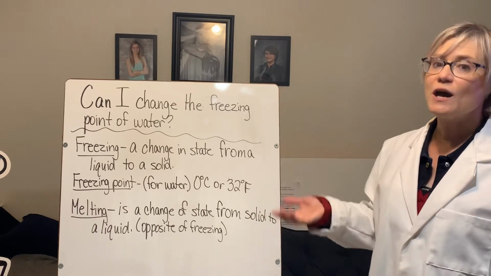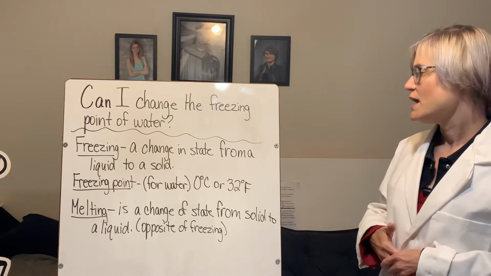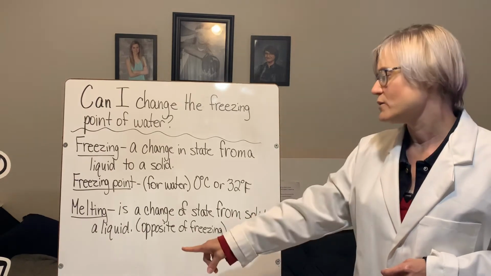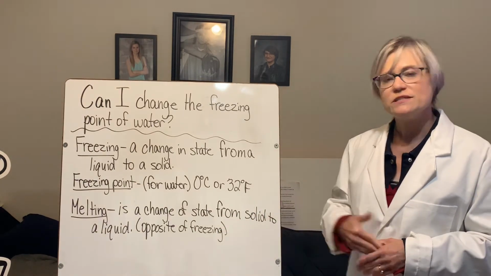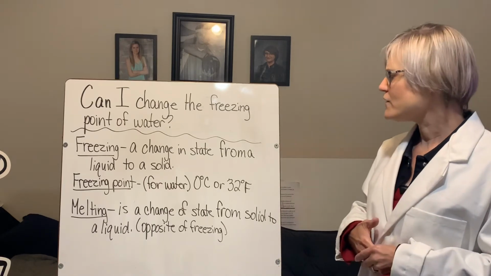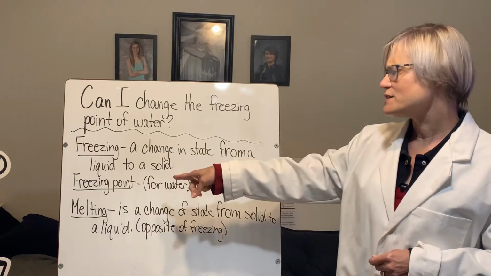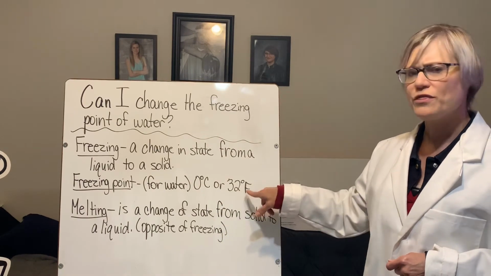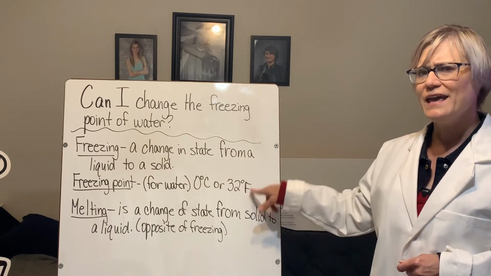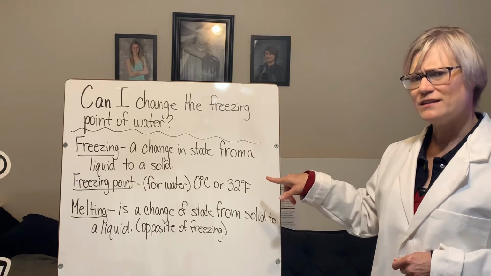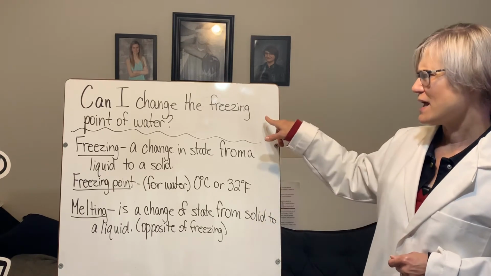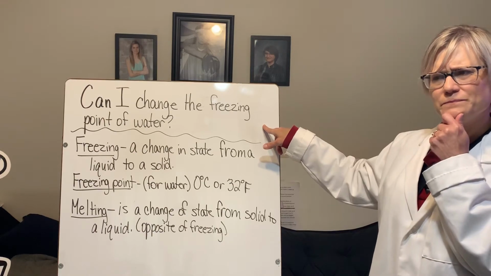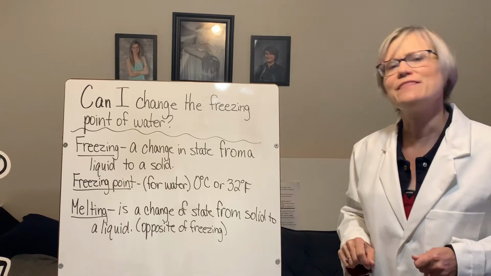Now, the opposite of that would be melting. And melting is a change of state from a solid to a liquid. So the opposite of freezing would be melting. All right, so if the freezing point of water is 0 degrees Celsius or 32 degrees Fahrenheit, and I state that, and it is a fact, how could I change the freezing point of water? Well, we're going to investigate that this week.